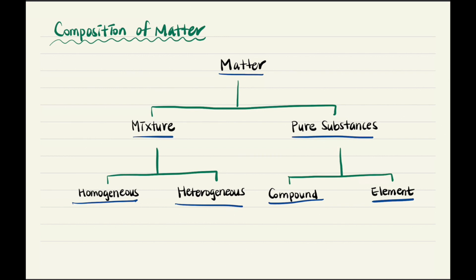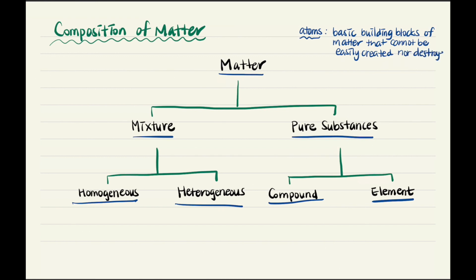Now moving on to the composition of matter. Matter can be subdivided into two categories: mixtures and pure substances. Before I talk about these two categories, I want to first introduce the term atom. Atoms are considered to be the basic building blocks of matter that cannot be easily created nor destroyed. So it literally means that it's the smallest possible piece of something.